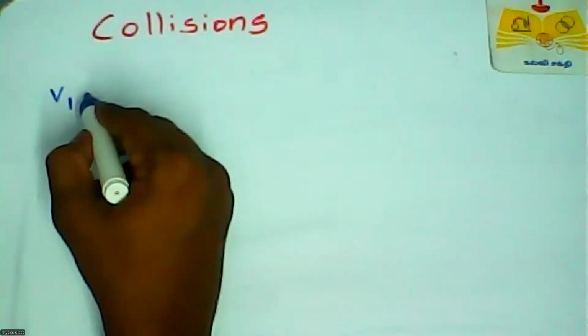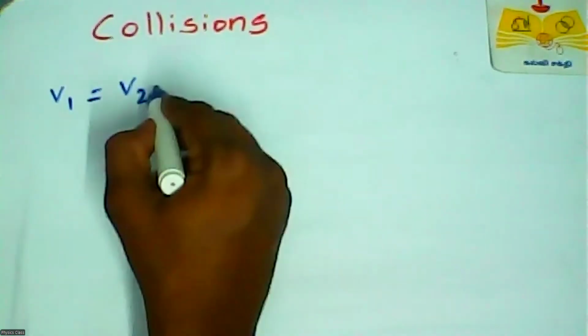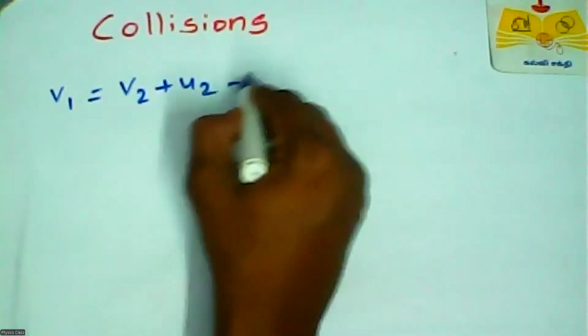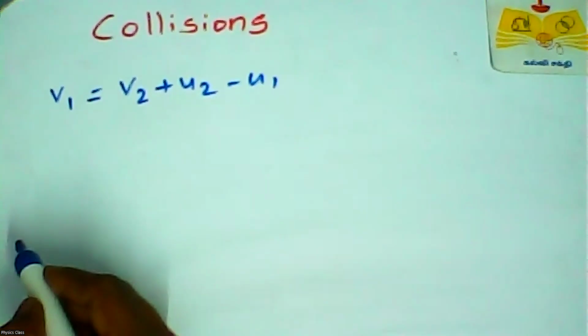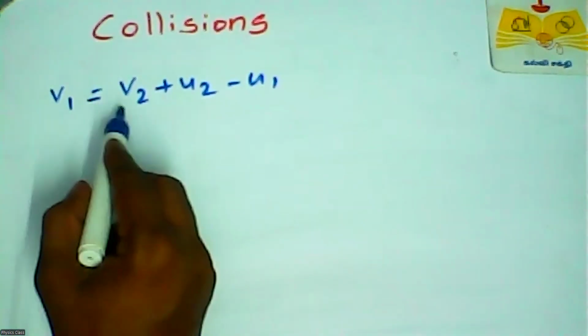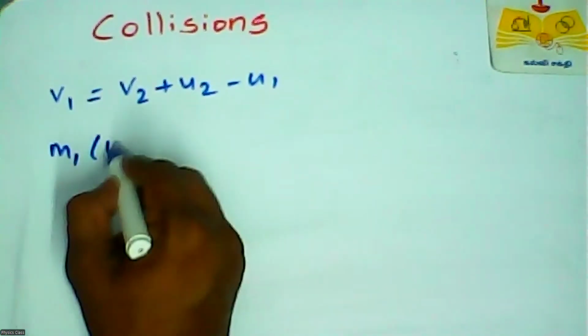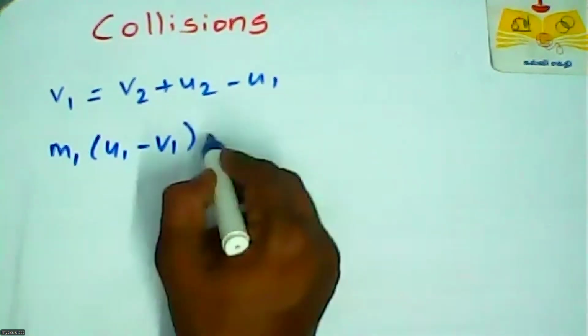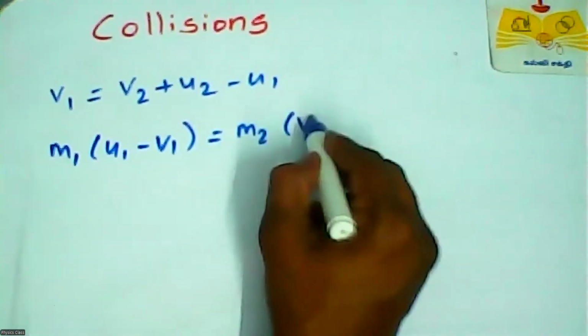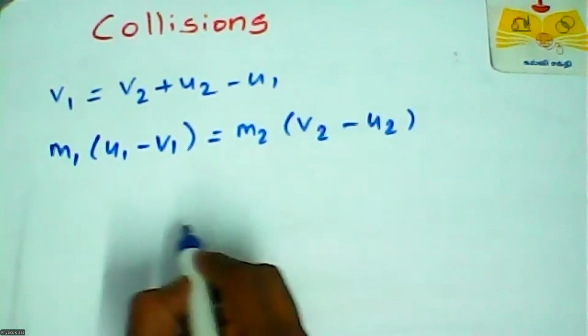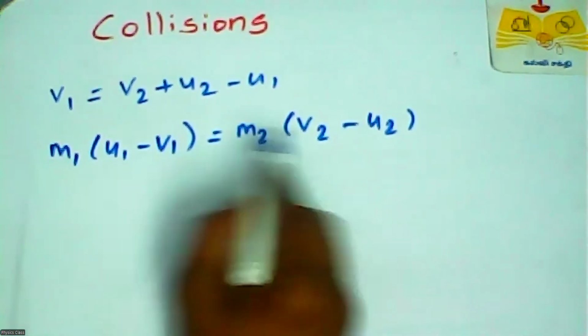So we got v1 equals v2 minus u2 plus u1. We can substitute this equation into the one we already gave, that is m1 into u1 minus v1 equal to m2 into v2 minus u2. Yes, this is the momentum equation.